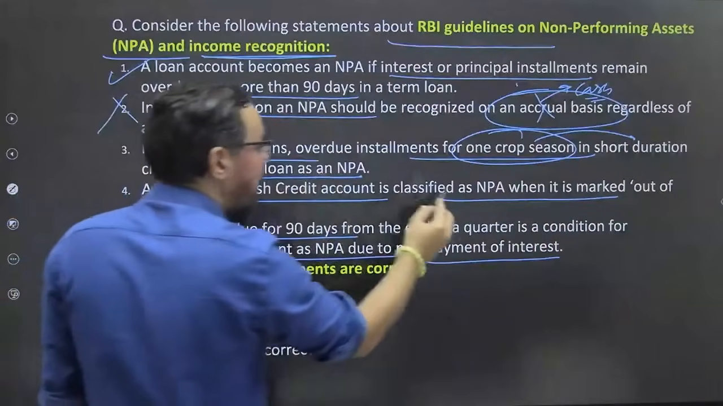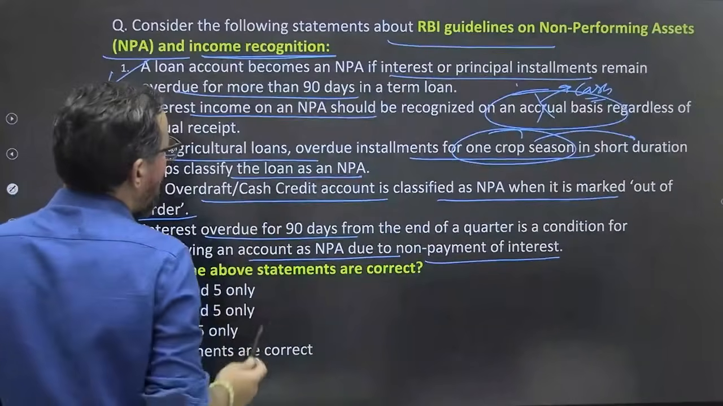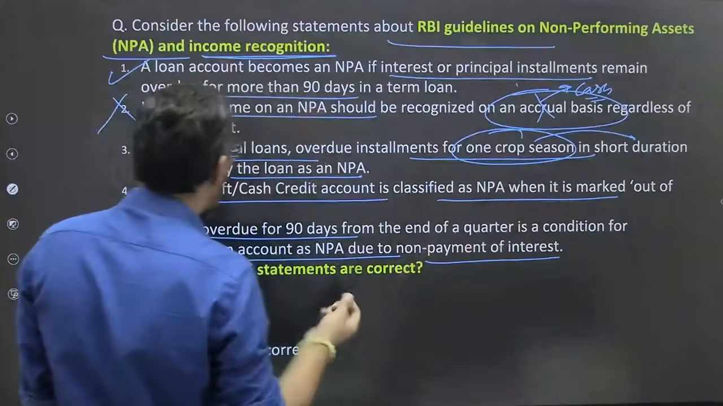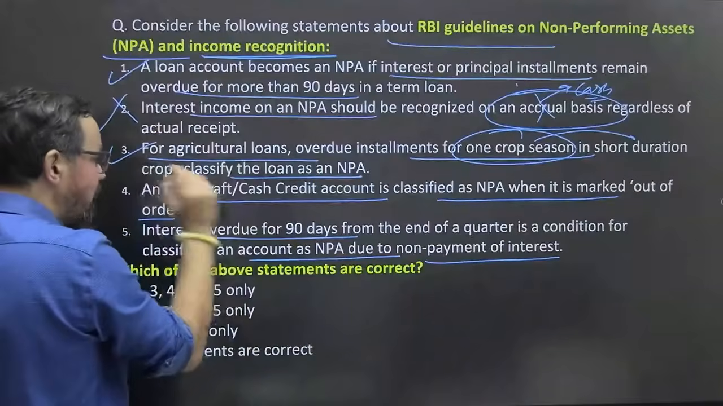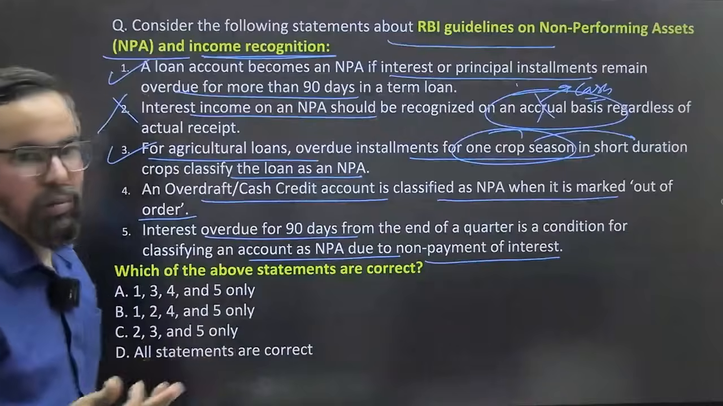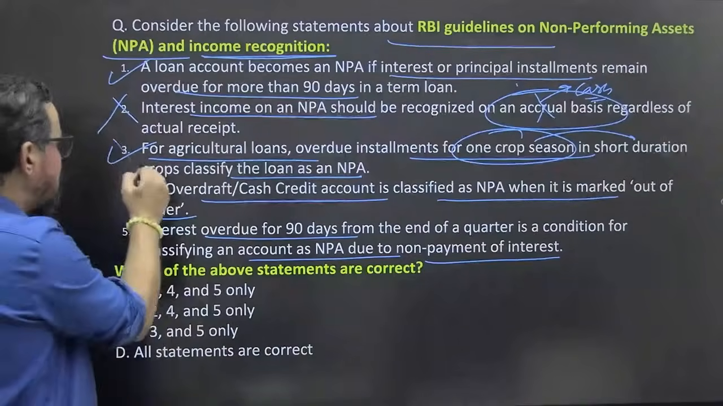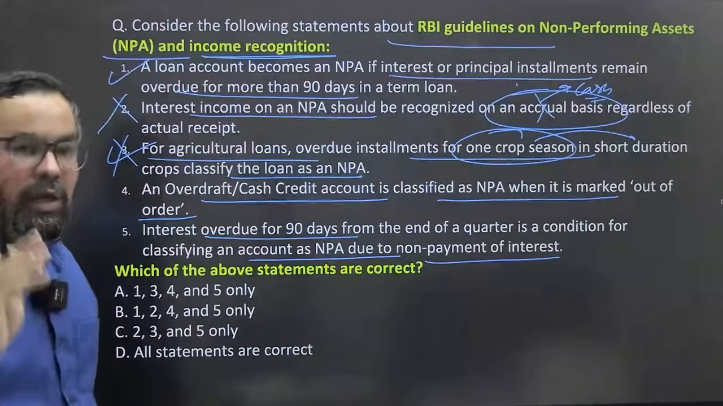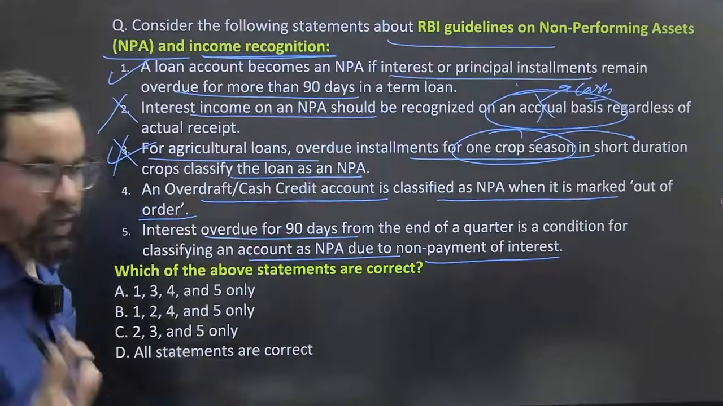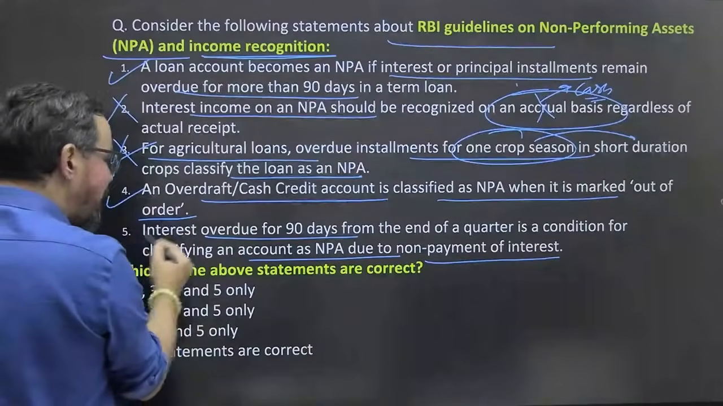For agriculture, one crop short duration crop, classified as overdue installment for one crop season is short duration. Yes, it can be right, but this definition is a bit wrong, okay. Basically for short duration it is 2 crop seasons, and for long duration crop it is 1 season, okay. So an overdraft NPA out of order is true, and this is also true, okay.